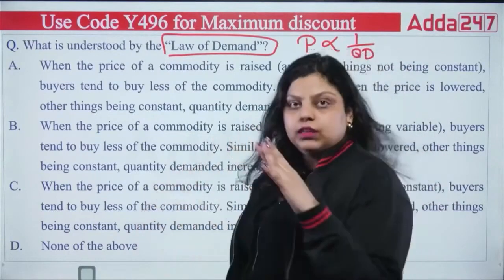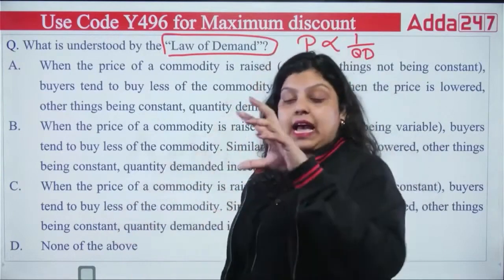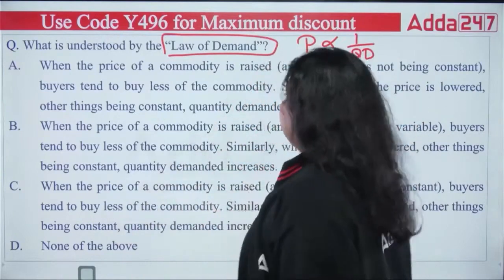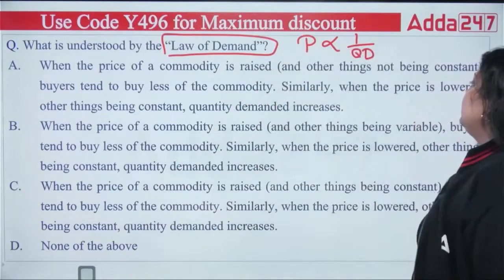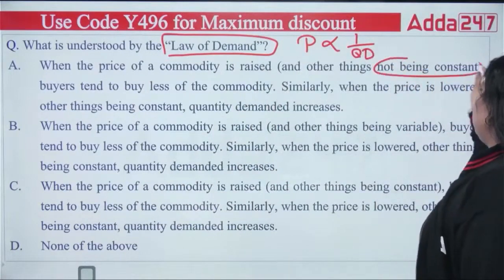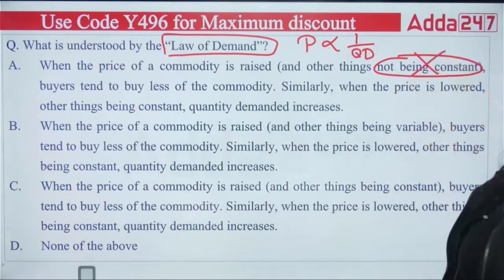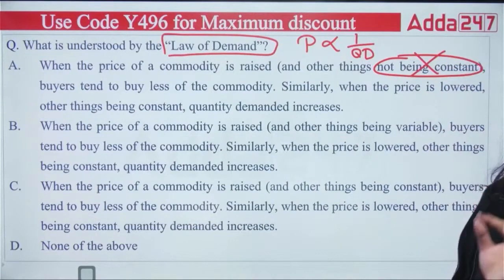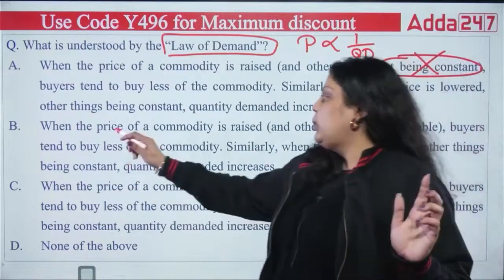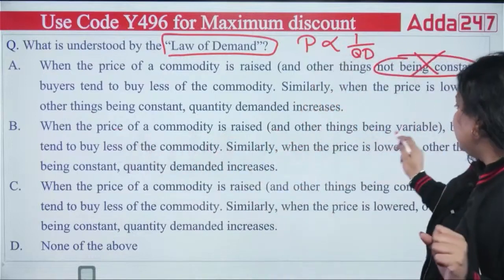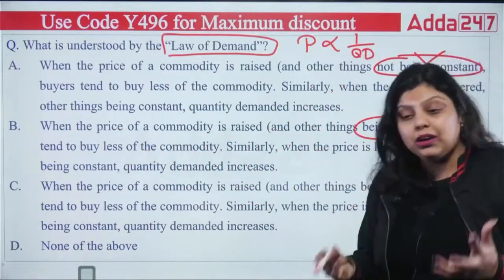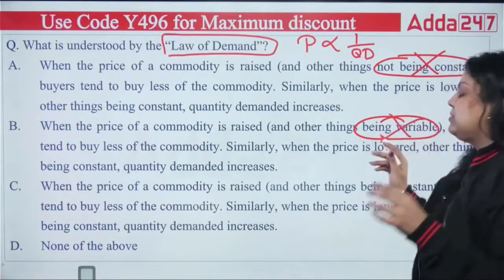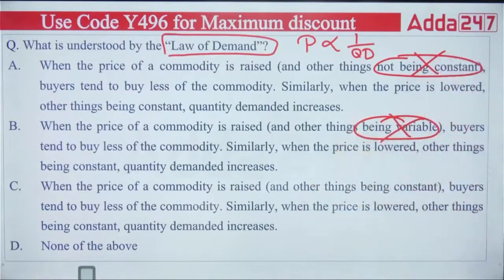So let's start with the first option, and we will eliminate options first. When the price of a commodity is raised and the other things not being constant. After seeing that, I will say this is not the right answer, because other things have to remain constant. So the first is not correct. When the price of a commodity is raised and other things being variable, you do not want things to be variable, you want things to stay constant. So the second is also wrong.